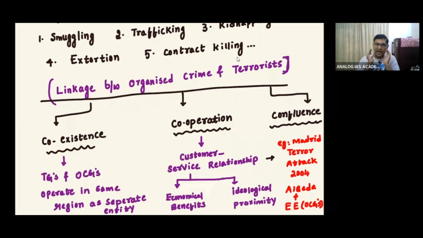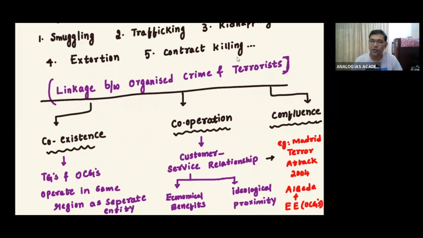I can write so many examples for the economic benefits. Like in the Northeast, insurgency, extortion can be done, smuggling, and this smuggling also towards the Golden Crescent and Golden Triangle, a lot of smuggling takes place. These are customer service relationships between the organized criminal groups and terrorist groups. I can write about those examples.